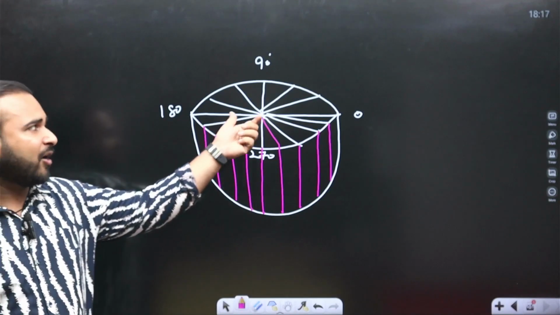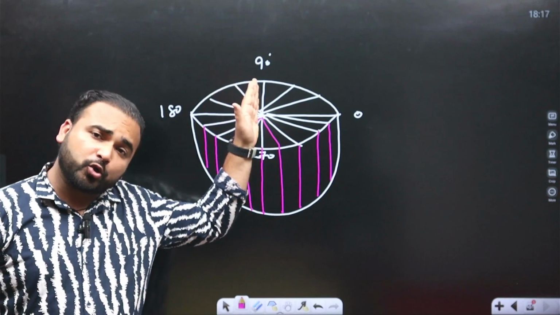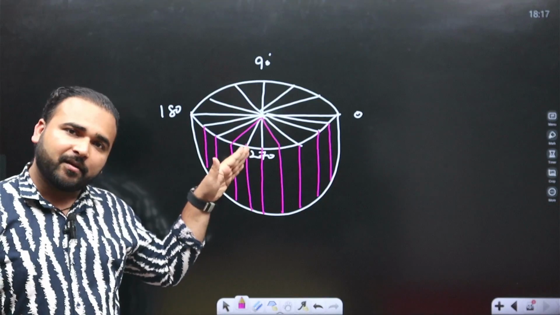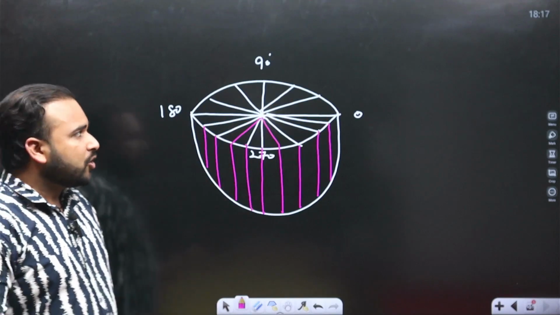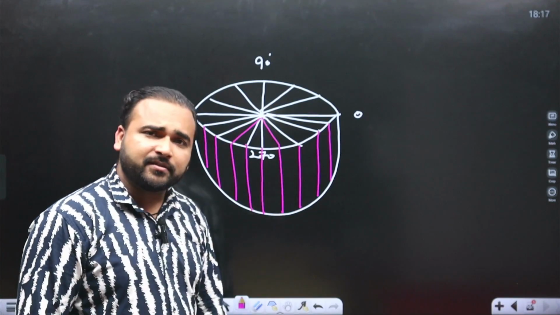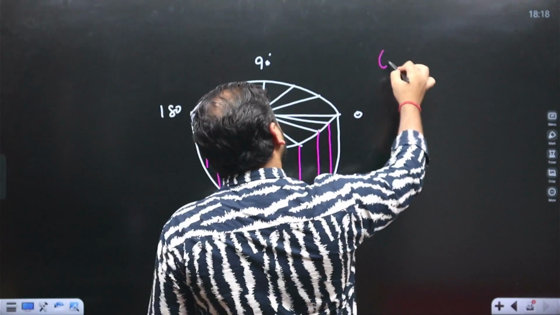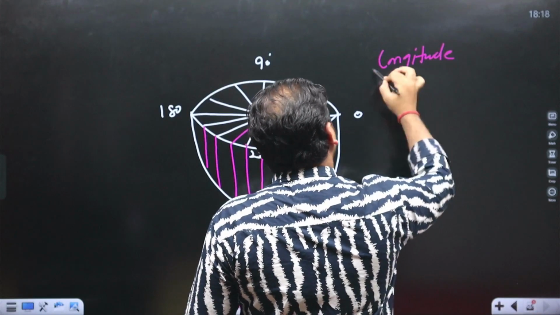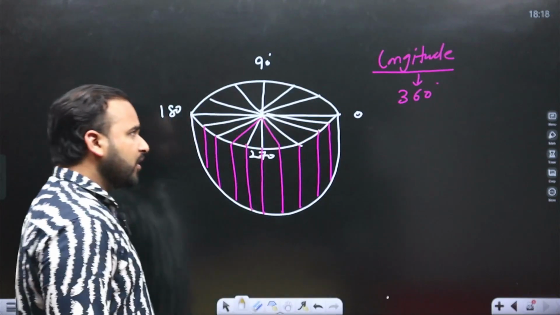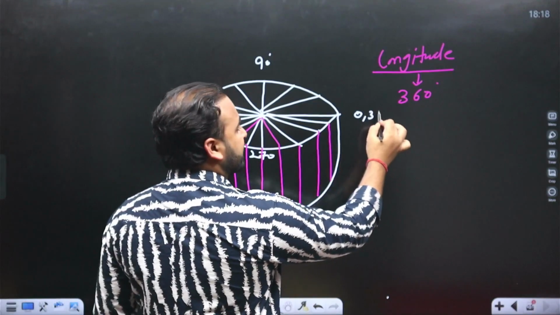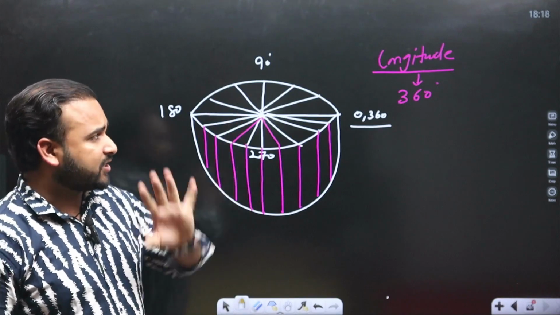So longitudes are also angular distances from the center of the Earth. They are drawn from north to south in a straight line, but actually they are measured from east to west, from this angle to this angle. As a circle, how many angles can there be? Maximum 360. So longitudes are 360 in number. Why not 361? Because here 0 and 360 are at the same place. That's why they are only 360.